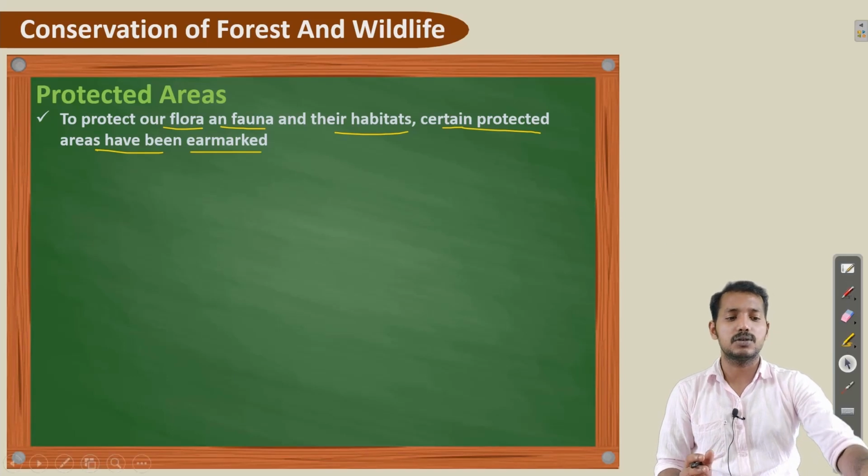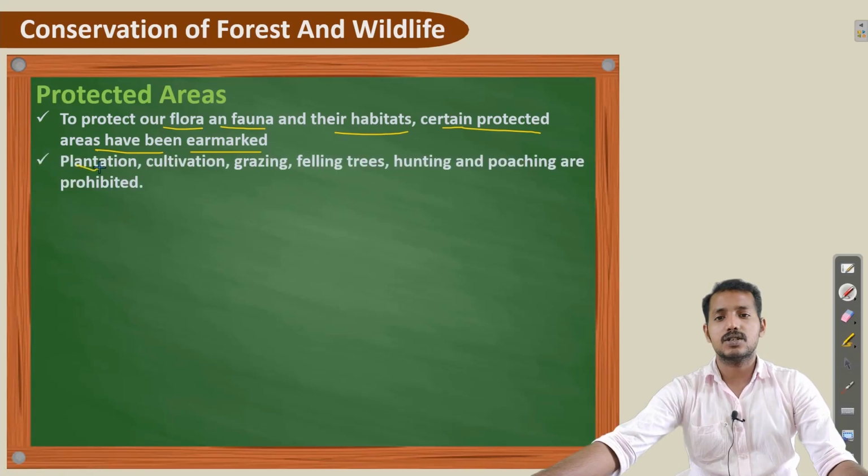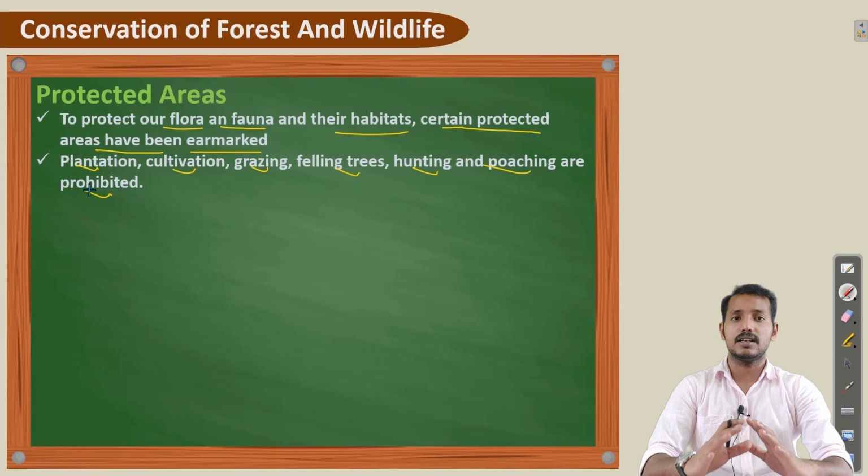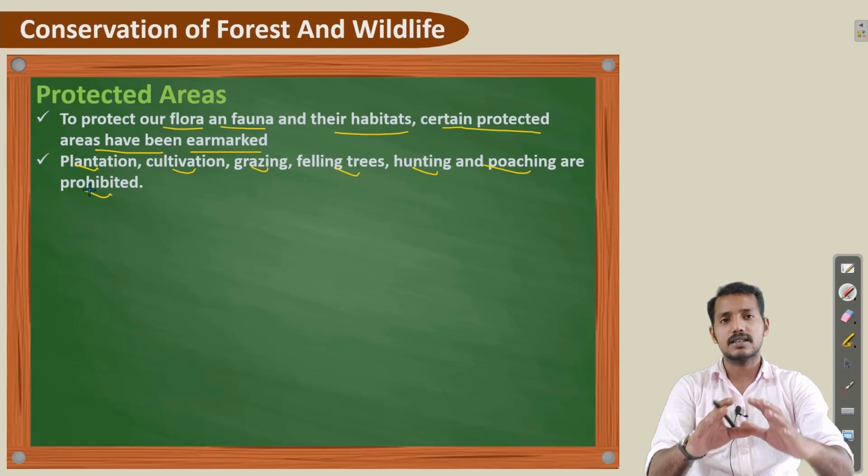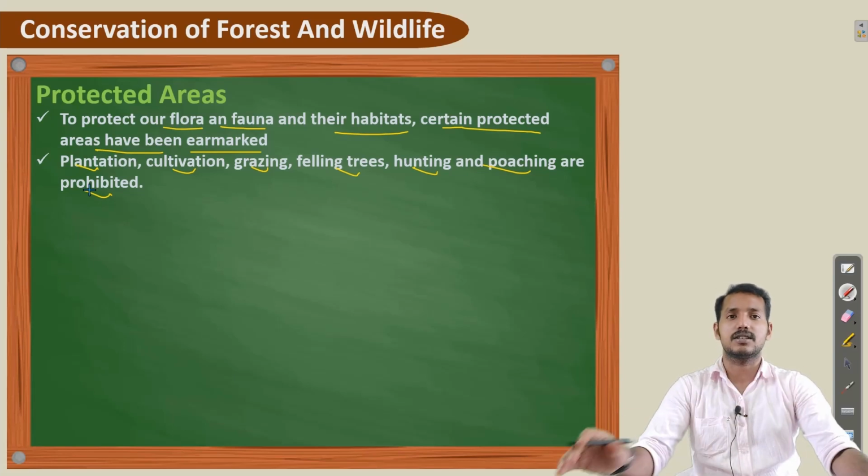The second point we have to remember is that plantation, cultivation, grazing, felling trees, hunting and poaching are generally prohibited in this area. Such human activities are restricted because it is a protected area.